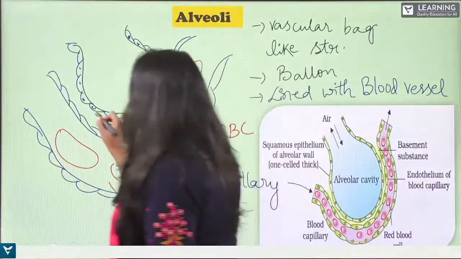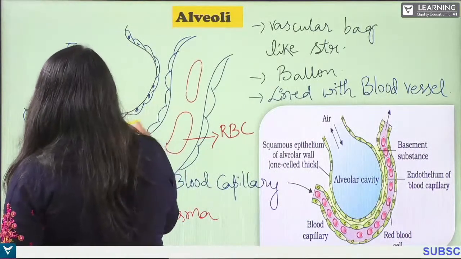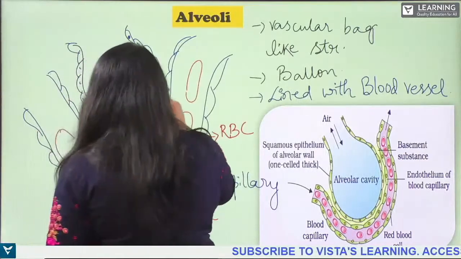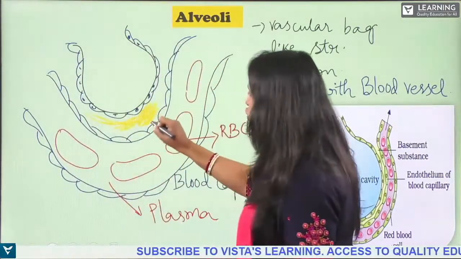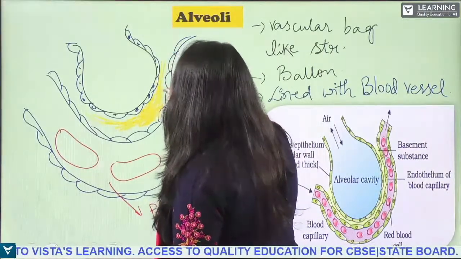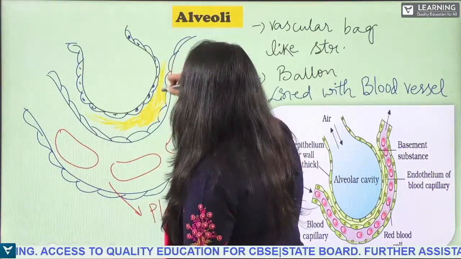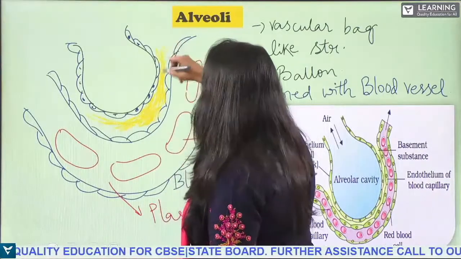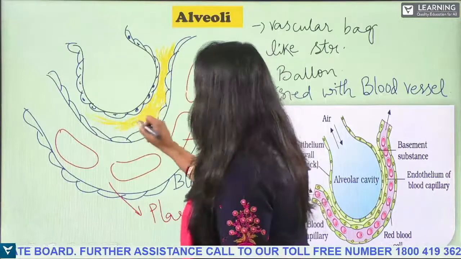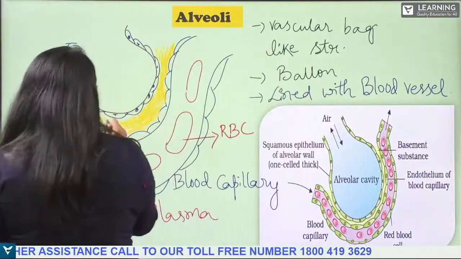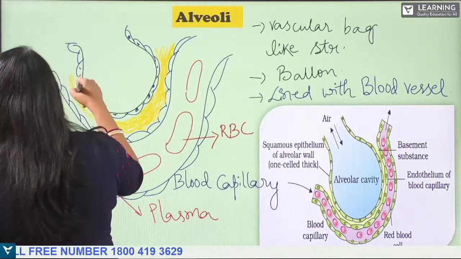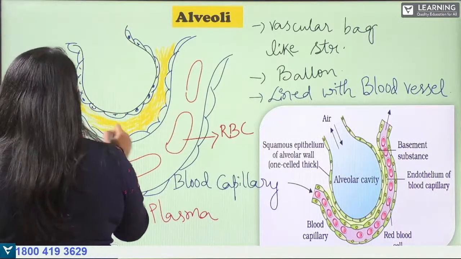Okay, so see here, this space which you can see here is known as basement substance. The yellow portion which I'm marking is known as the basement substance. It is connecting both the alveoli and the blood capillary. So what is the name of this space?